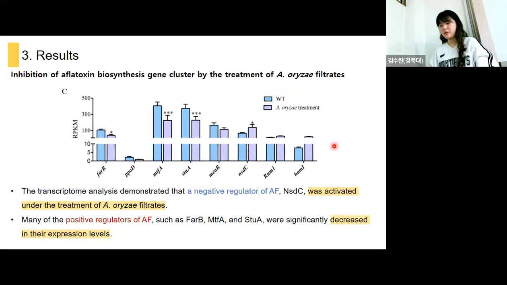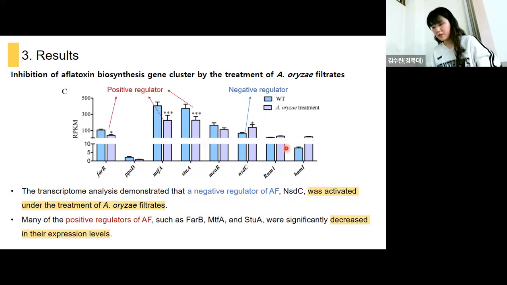These are the regulators of aflatoxin synthesis. First, you can see that NsdC is known as a negative regulator of aflatoxin production, and this was activated when uridine filtrate was supplemented. On the other hand, these genes are known to be positive regulators of aflatoxin production, and they were significantly decreased when uridine was supplemented to A. flavus.